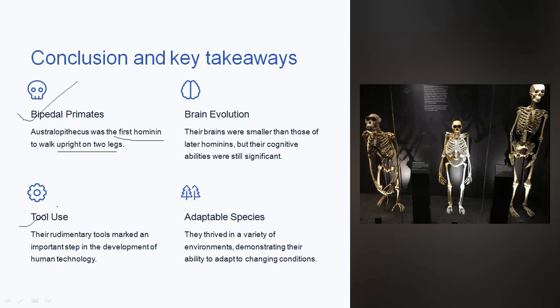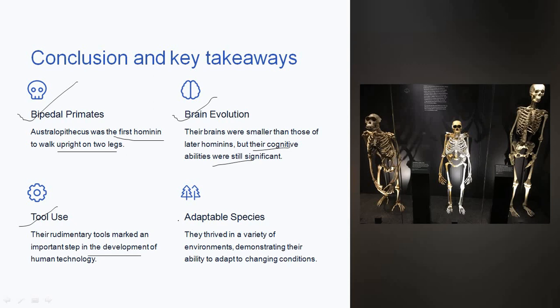They show rudimentary tool usage also, which is an important step in the development of human technology. Their brain was smaller than those of later hominins, but their cognitive ability was still significant. Their brain size was small, but they had some cognitive abilities.